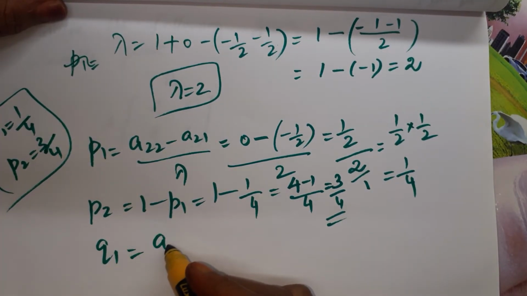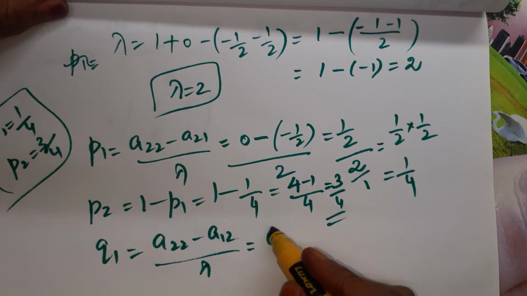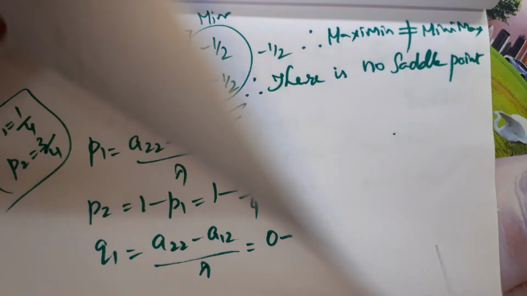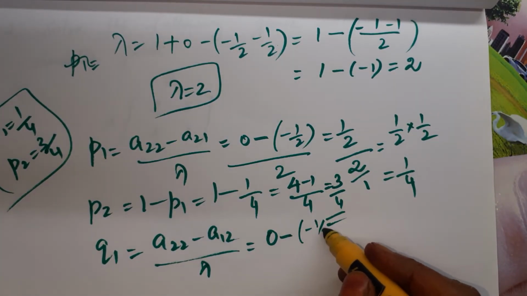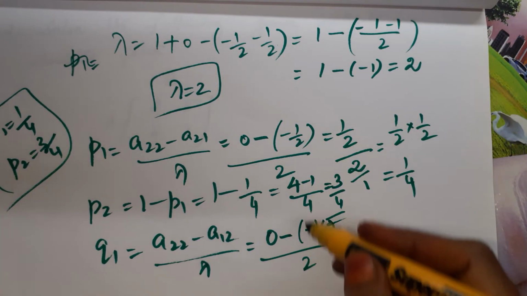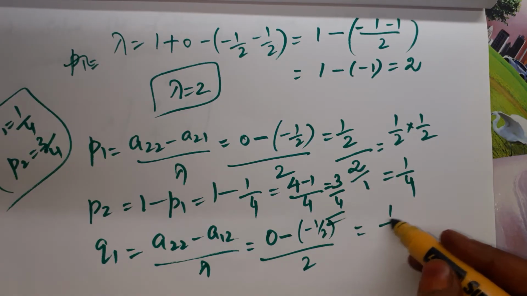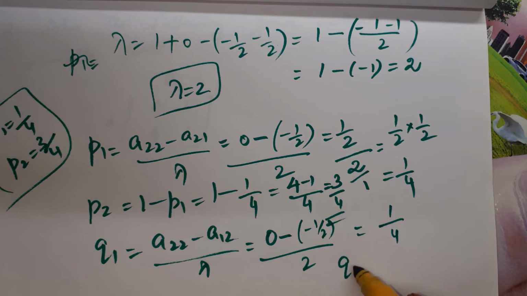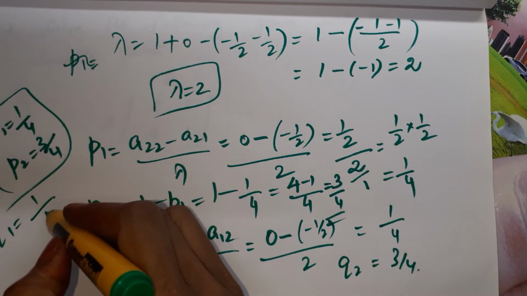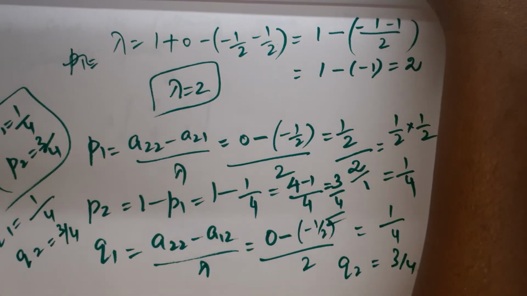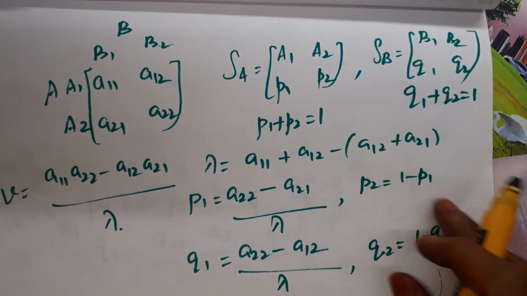Now Q1, Q2. Q1 is A22 minus A12 by lambda. A22 is 0, A12 is also minus 1 by 2. So minus 1 by 2 by lambda, which is 2. Same value repeated here, so the final answer we got there will come. So 1 by 4. Then Q2 is 3 by 4. So Q1 is 1 by 4, Q2 is 3 by 4. The value of the game V also we have to calculate.